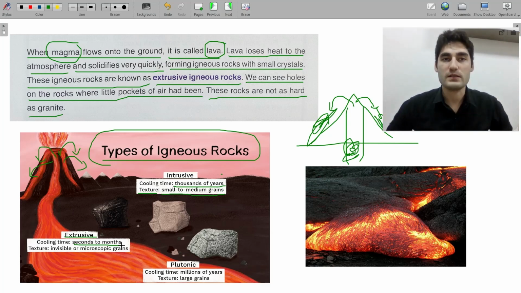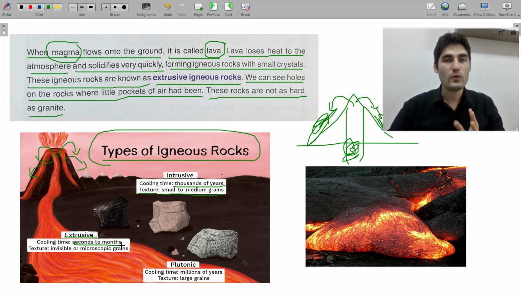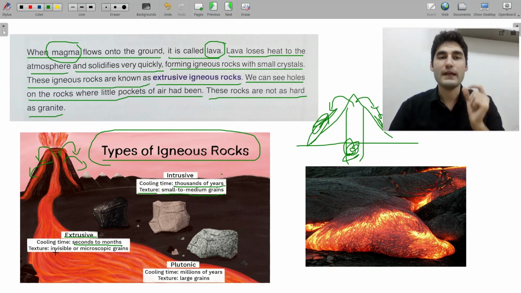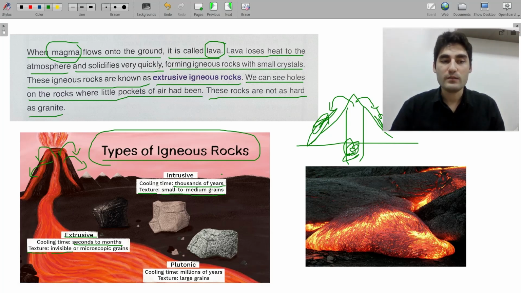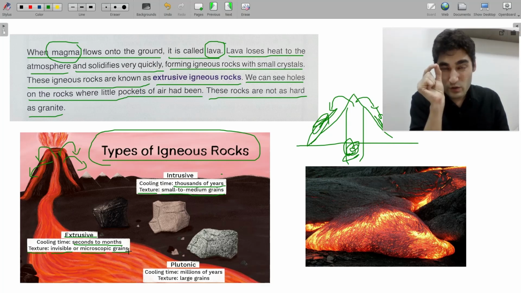If the weather is so hot, it can take months to cool down. Anyway, after it cools down, it becomes extrusive igneous rock, which has a texture, how it looks, like invisible or microscopic grains, which means you can look only with a microscope. They are too small. Okay.